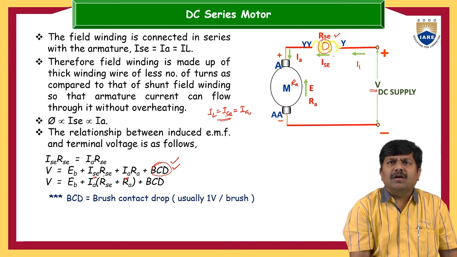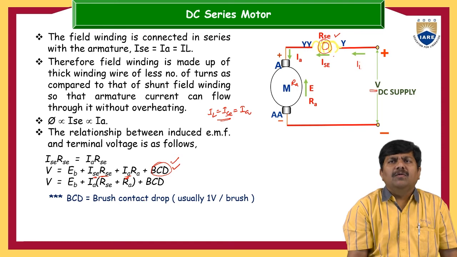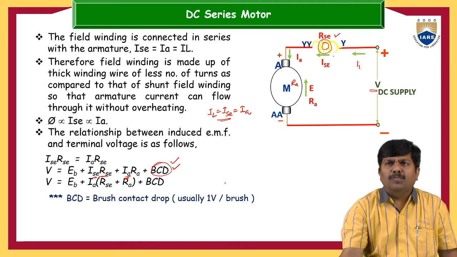If you take common from these two terms, then R series plus RA plus BCD. So BCD is nothing but brush contact drop, usually 1 volt per brush. So this is the voltage balance equation, and this is nothing but the current balance equation.